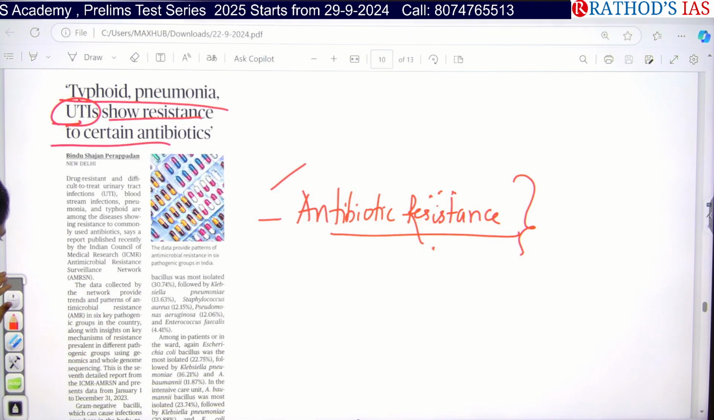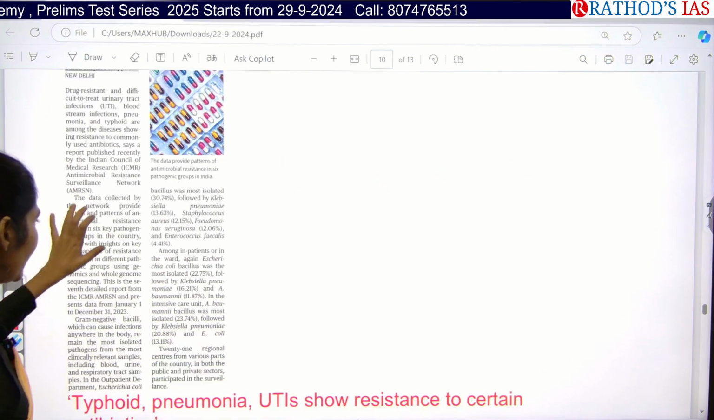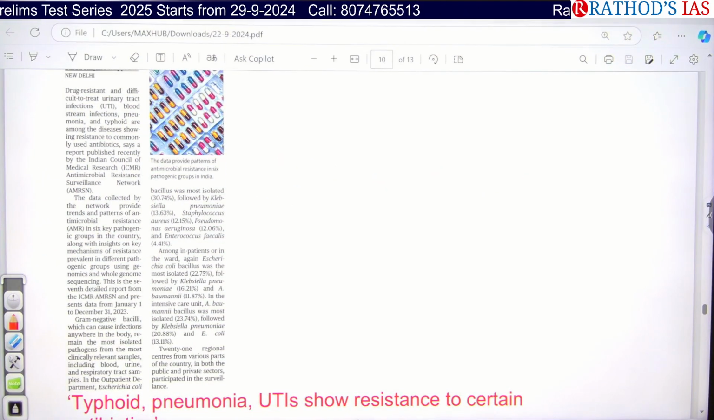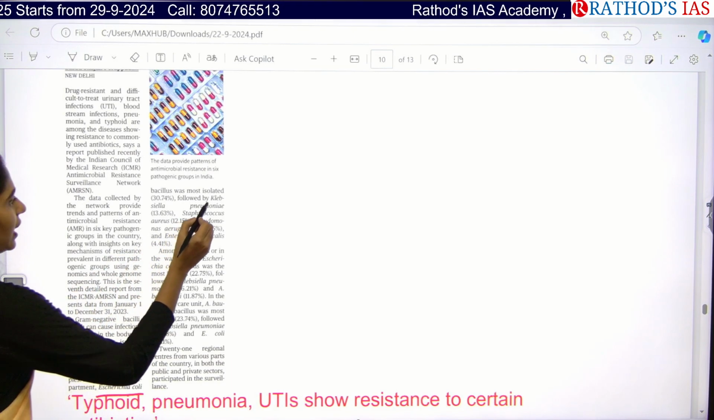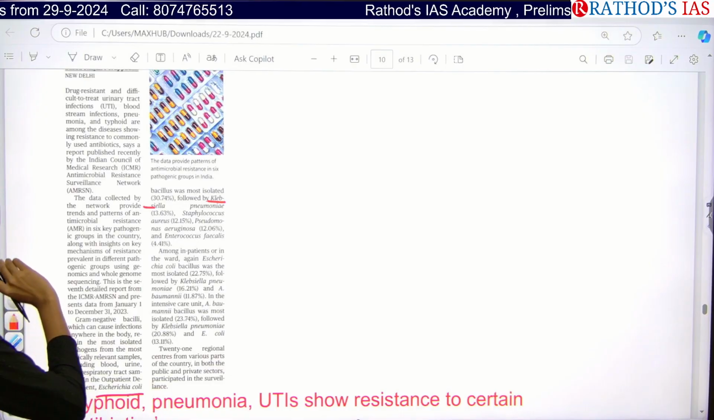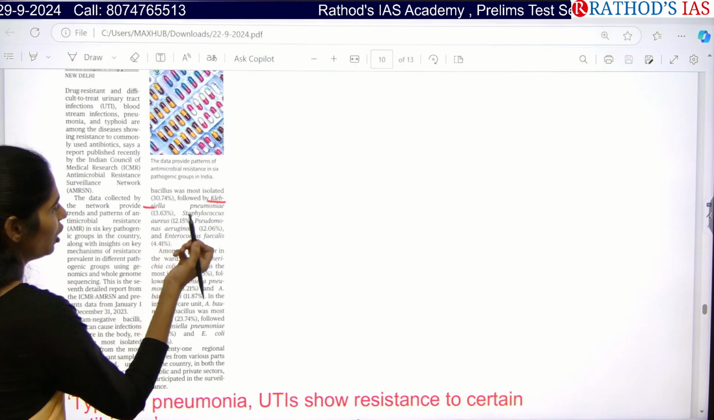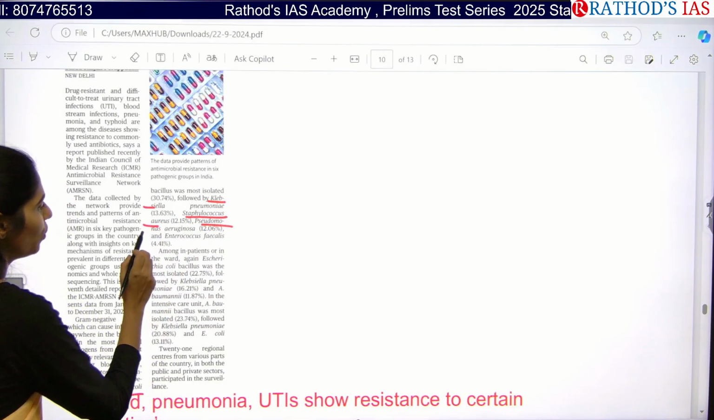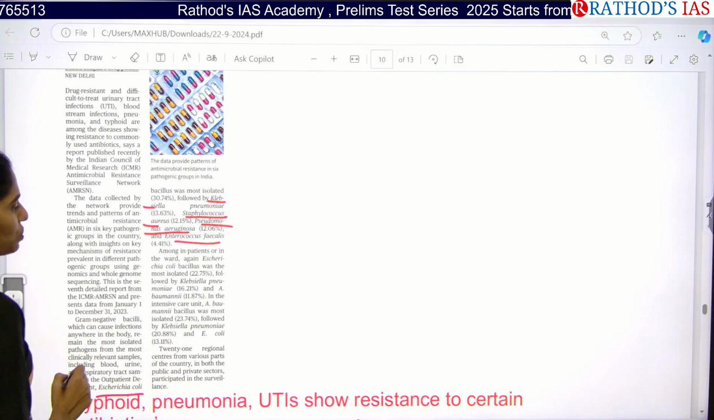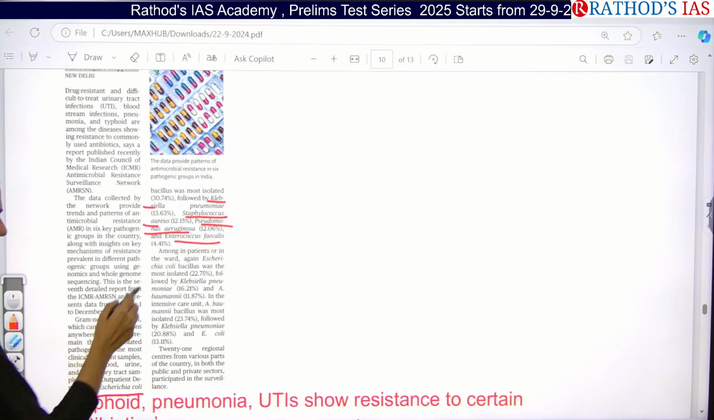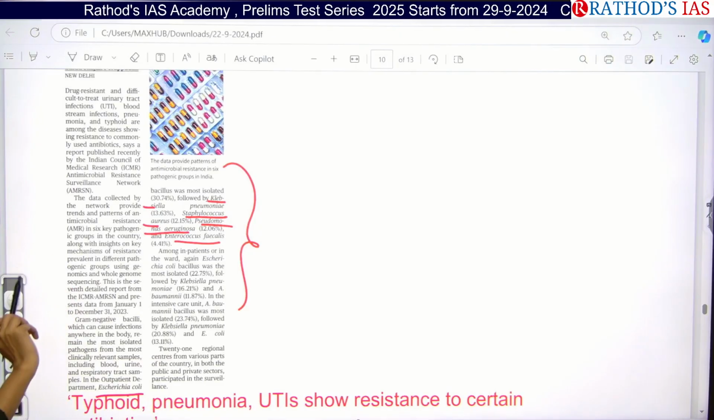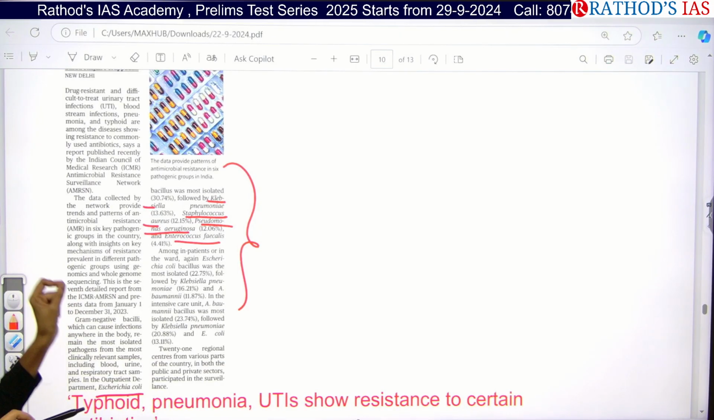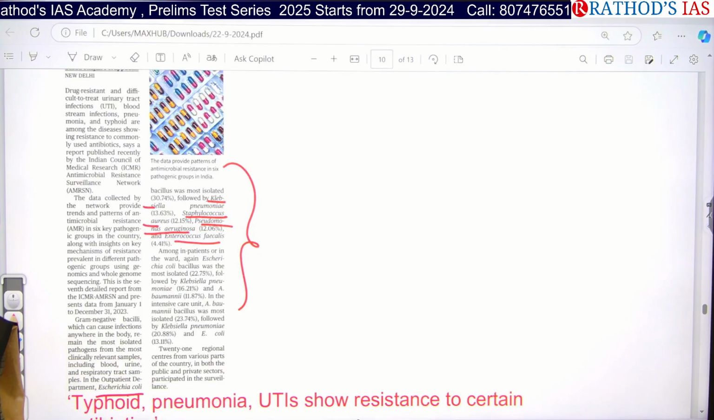Actually, for these diseases, they gave some examples of bacteria which cause them. For example, Escherichia coli, which causes UTI, that is urinary tract infection. Next is Klebsiella pneumoniae, which causes pneumonia or pneumococcal pneumonia. And there are Staphylococcus aureus, Pseudomonas aeruginosa, Enterococcus faecalis. These are some important bacteria which cause these diseases. They have 30 to 35% resistance to the antibiotics present in the market.